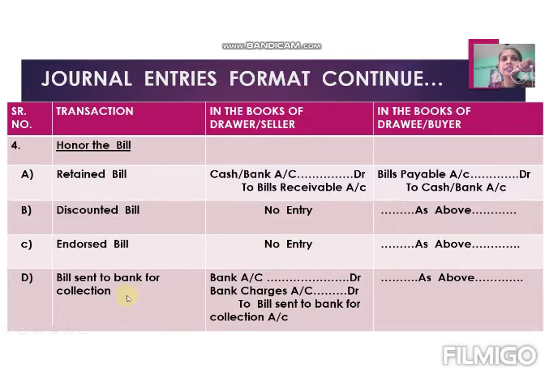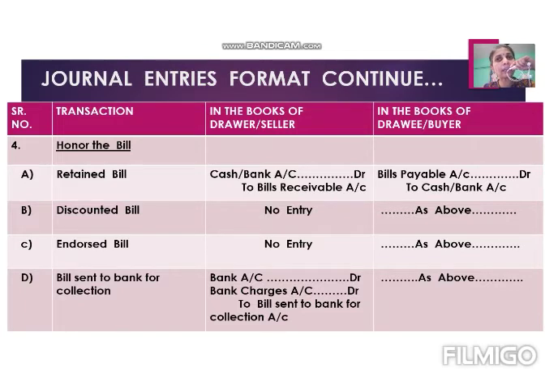Then next is bill sent to bank for collection. Here, again think about ownership. Who is the owner of the bill? Yes, drawer only. Why? Because here drawer is not transferring his ownership to any other person. He is just depositing the bill into the bank for collection. Bank acts as collection agent.